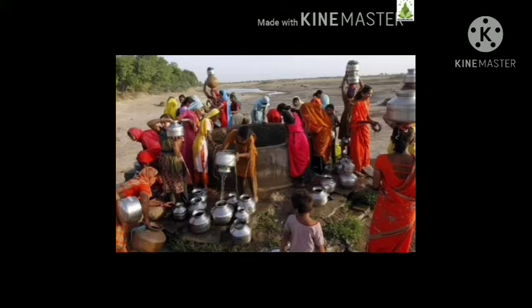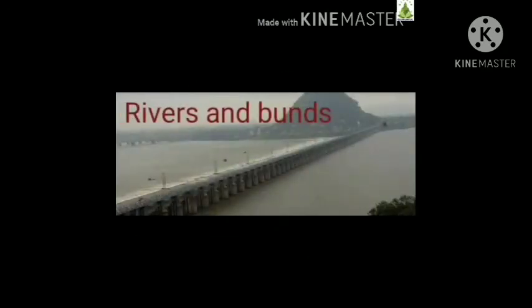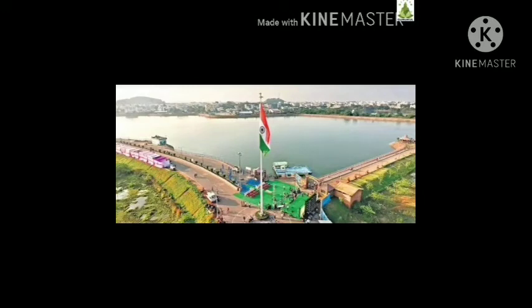Now, dug wells went out of use because the tap water system has been introduced. Fourth is rivers and bunds. Earlier, people realized that they could also build a wall across a river to stop the water from flowing away. The small walls were called bunds, which were made of earthen or masonry.